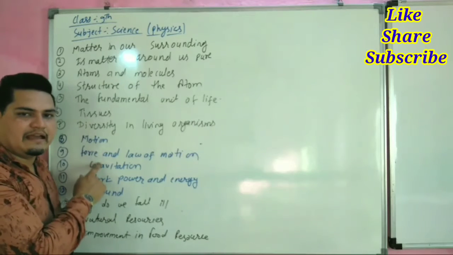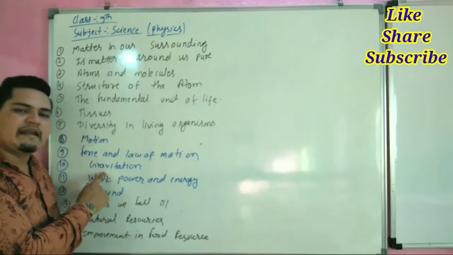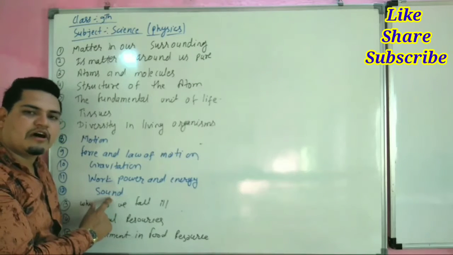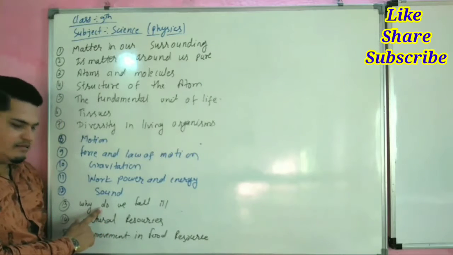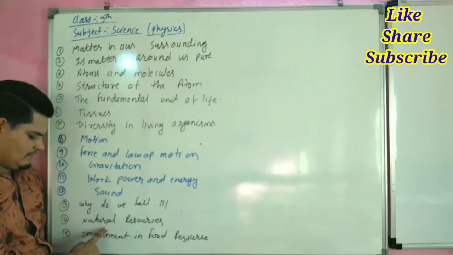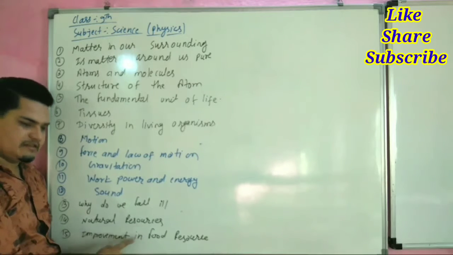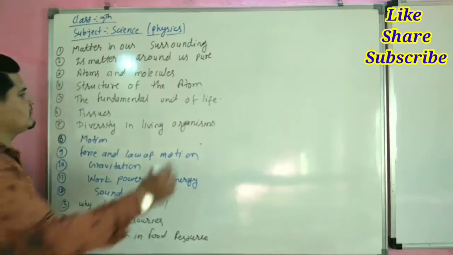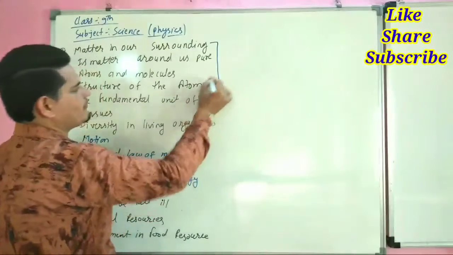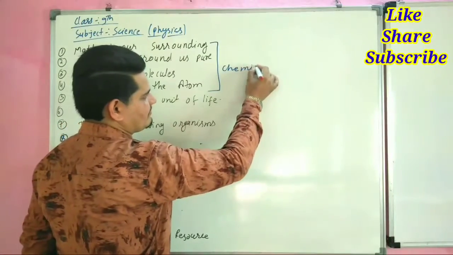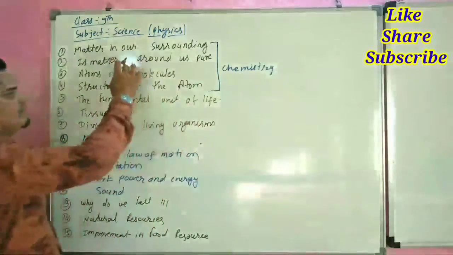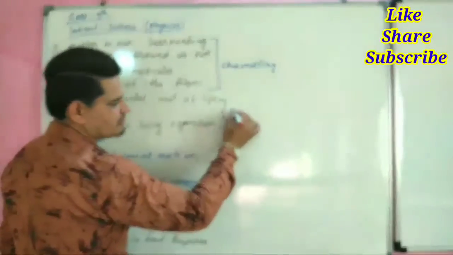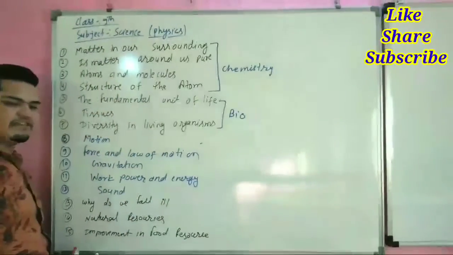Eight, motion. Nine, force and laws of motion. Ten, gravitation. Eleven, work, power, energy. Twelve, sound. Thirteen, why do we fall ill. Fourteen, natural resources. Fifteen, improvement in food resources. So these are the chapters of chemistry. These 4 chapters belong to chemistry and these 3 chapters belong to biology, and this is the chapter of physics.